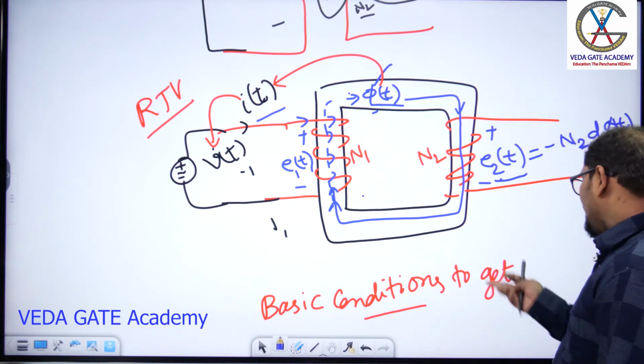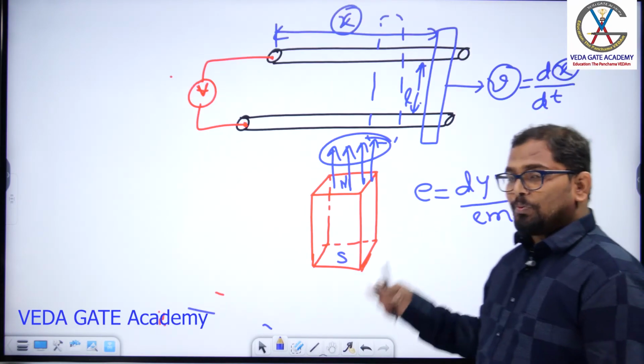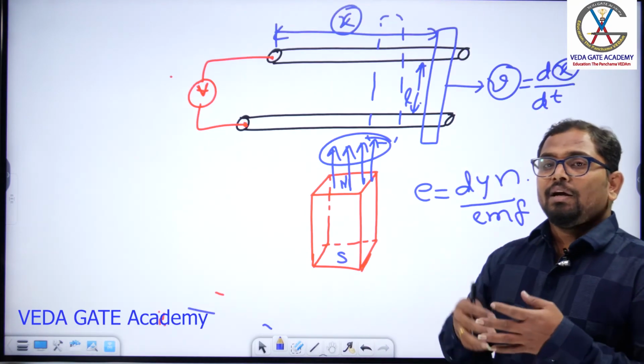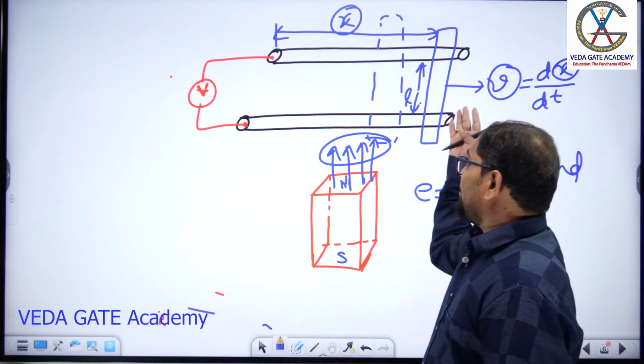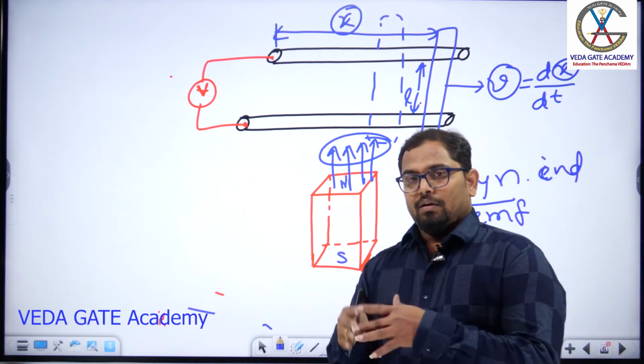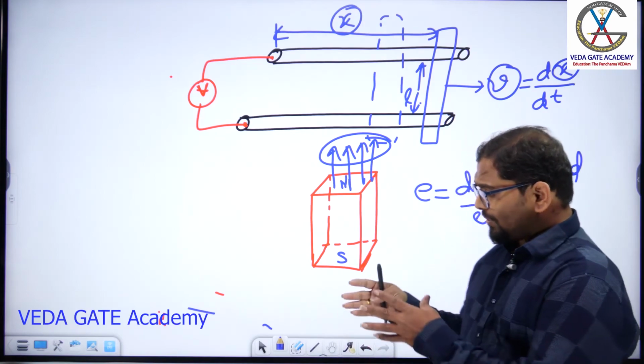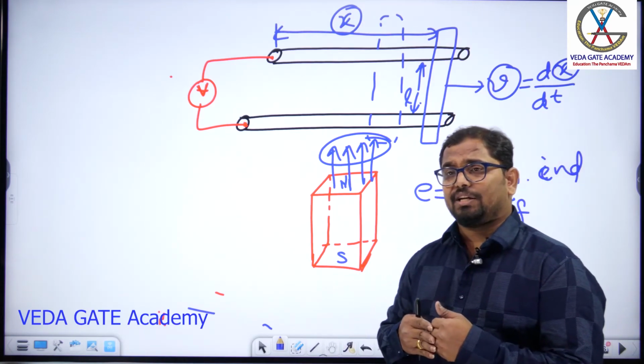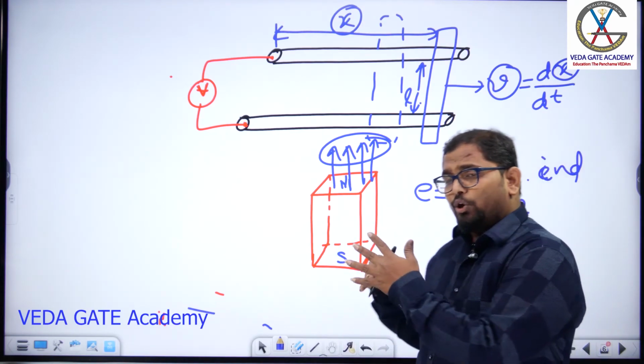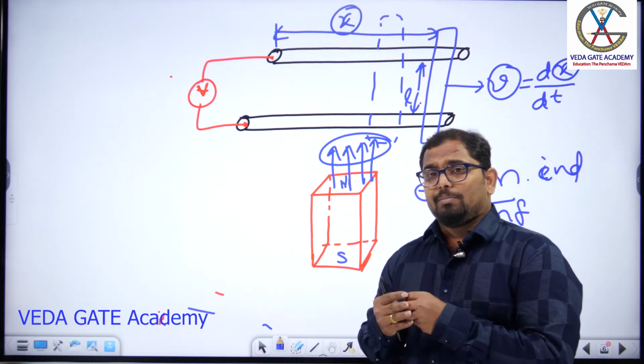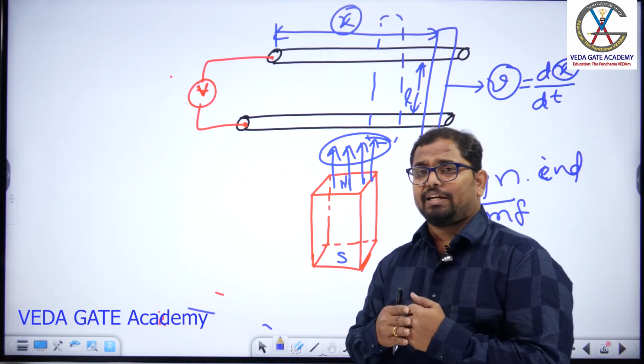And the second configuration is relative space variation, which will be obtained in a rotating body or in a movement of any body in the physical system. I hope you understood both the configurations. So this will be used in your practical electrical machines, either motor or generator.